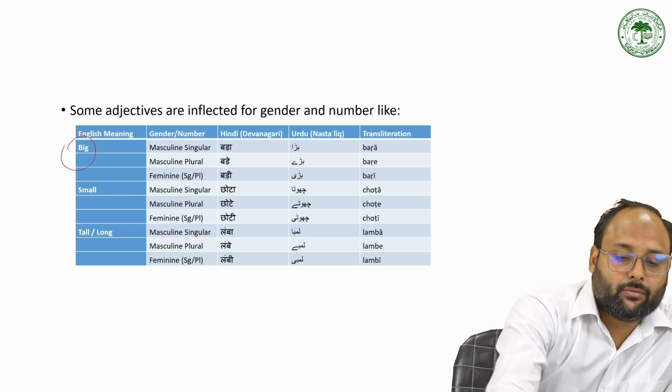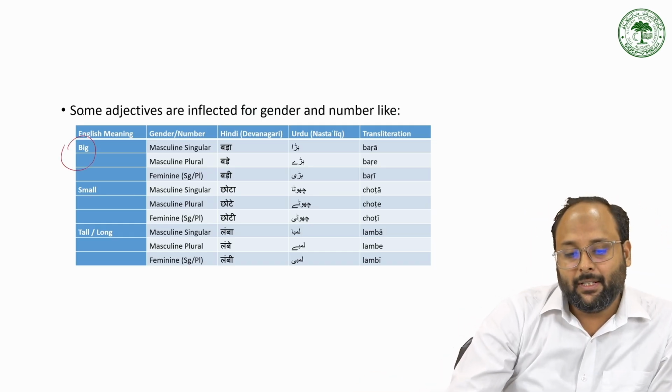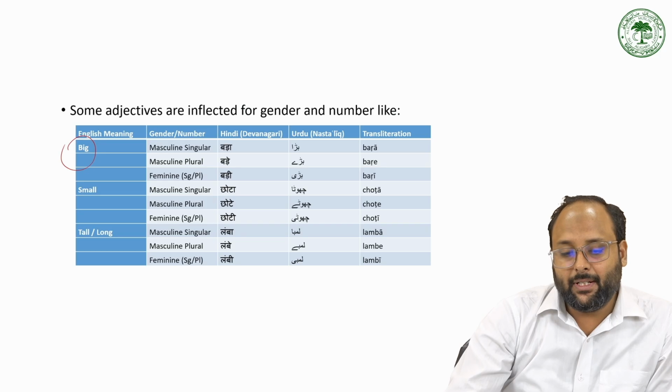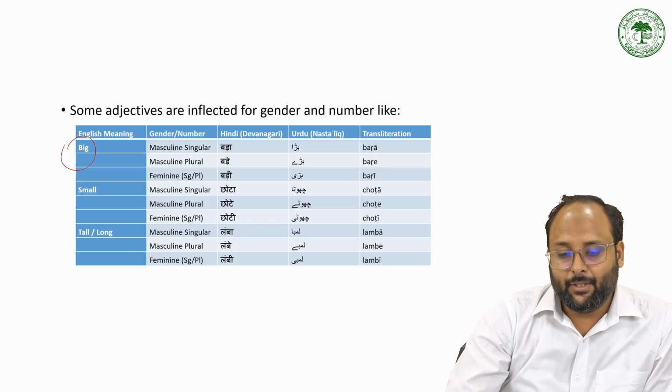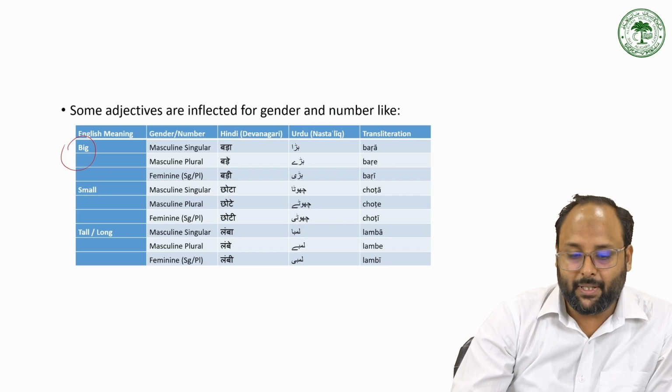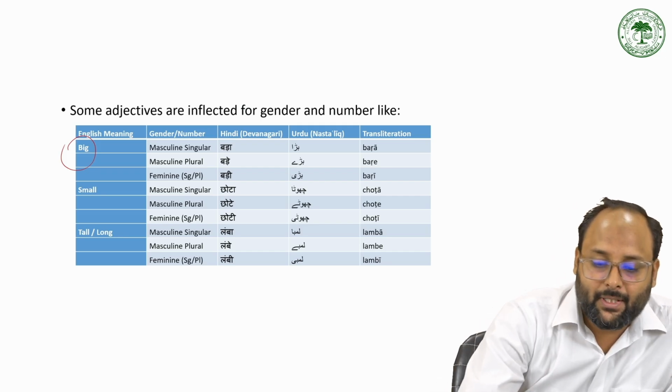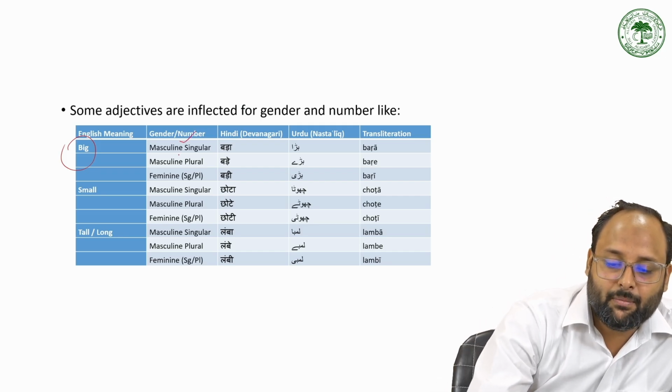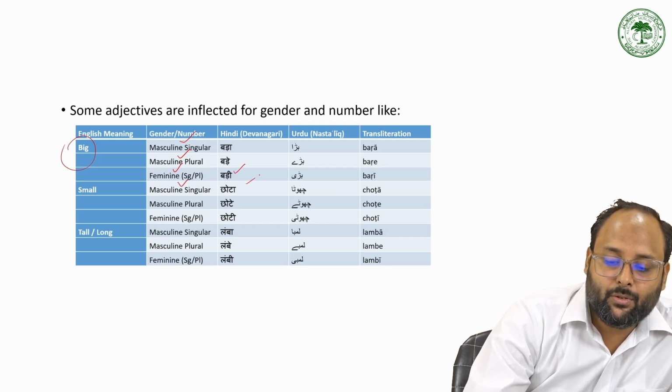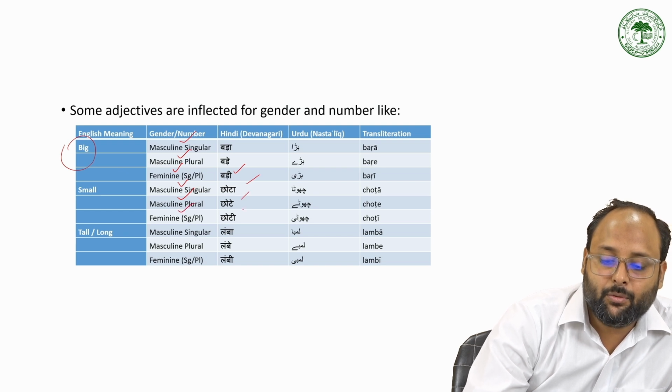So for the inflection in terms of gender and number, we have different types of inflection for big, small, and tall. So like बड़ा, बड़े, बड़ी. So that is masculine singular बड़ा, masculine plural बड़े, feminine singular and plural बड़ी, masculine singular for छोटा, masculine plural छोटे, feminine singular and plural छोटी.